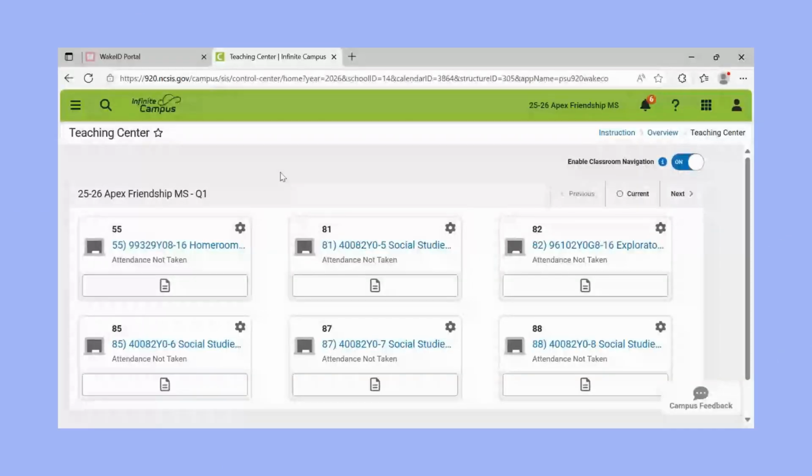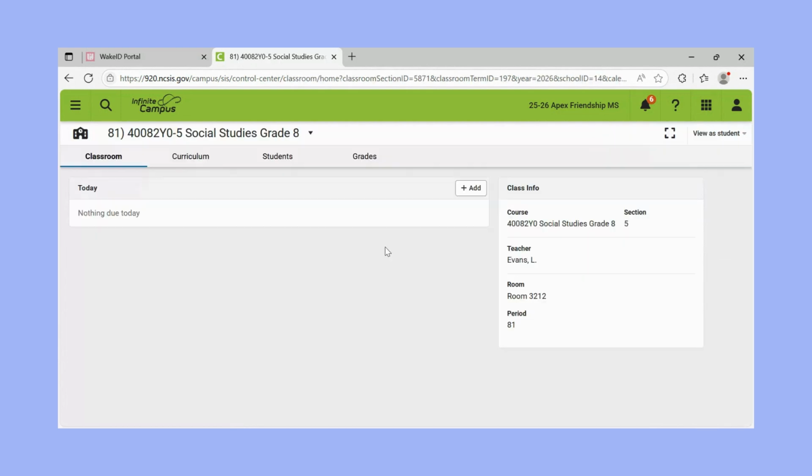Let's set up our grade books. So before you start, you need to remember what the categories are here at AFMS, what we use, and their weights. First, go to your course card. Just make sure that it's not your homeroom and click on the name.